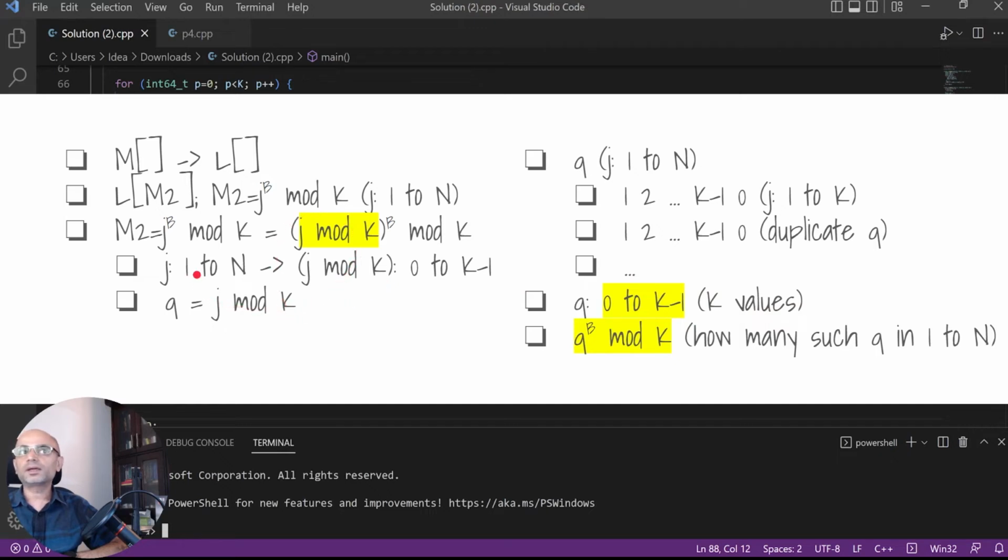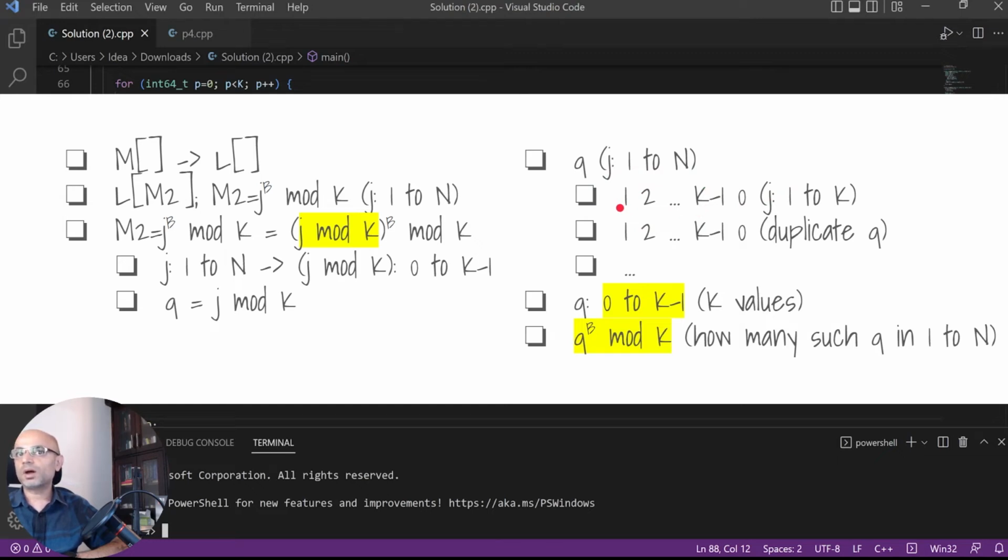We can rethink this calculation of the L vector. Instead of going through j from 1 to n, which looks like a repetition for each k, we can calculate this only once by taking j from 1 to k and computing the values.